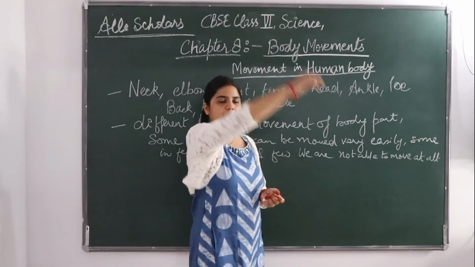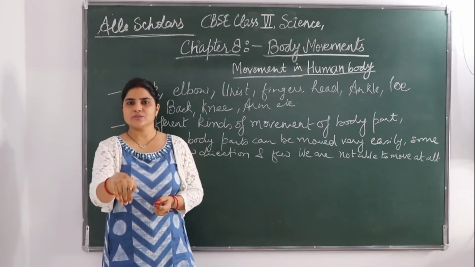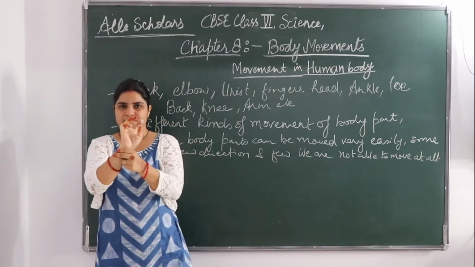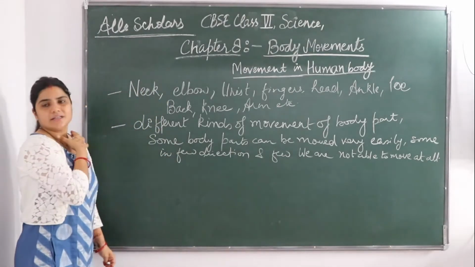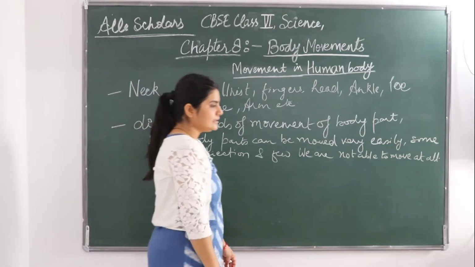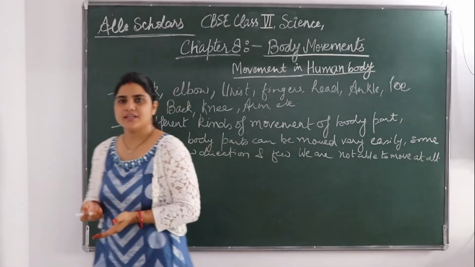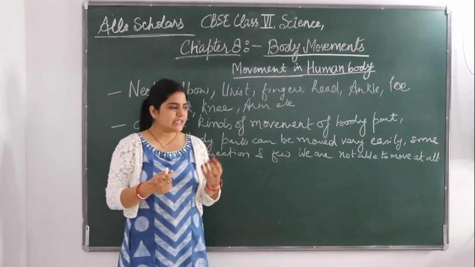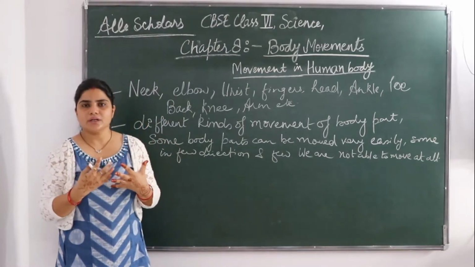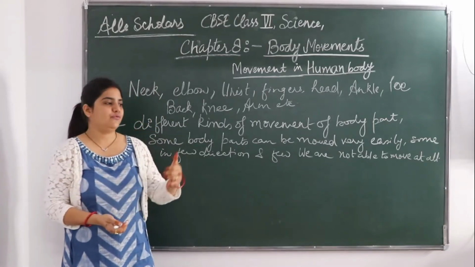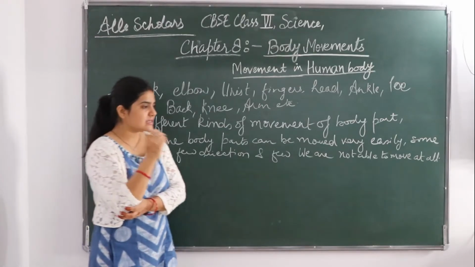Some can move fully. You can rotate your hand fully. But the wrist you can make like this only. You can't rotate your wrist. Okay? So, different kinds of movements are there. Neck, you can only rotate like this. So, why does this situation come? Why does such a thing happen? It is because these bones, they don't work alone. Okay? Bones don't work alone. They need help from the muscles. They need help from different kinds of joints.